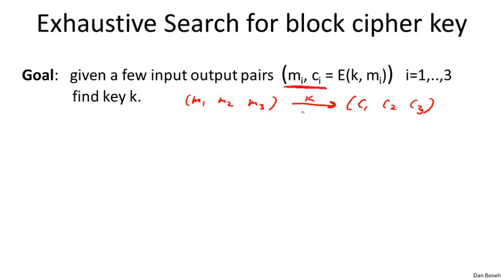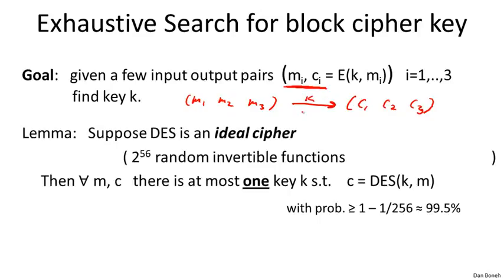The first question is, how do we know that this key is unique? So let's do a little bit of analysis to show that, in fact, just one pair is enough to completely constrain a DES key, and that's why this question makes sense. Okay, so we're going to prove this simple lemma.